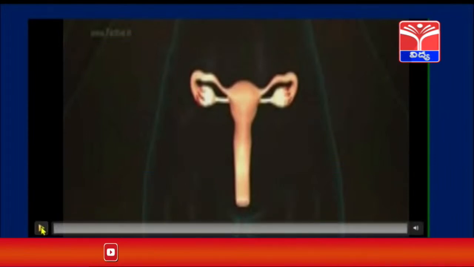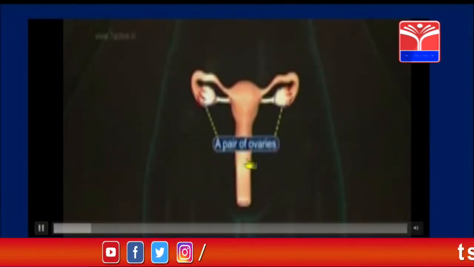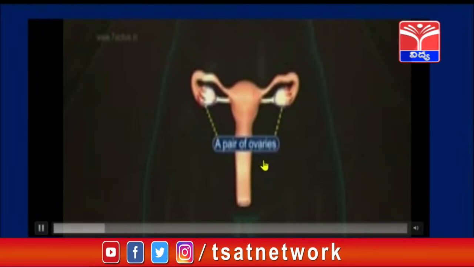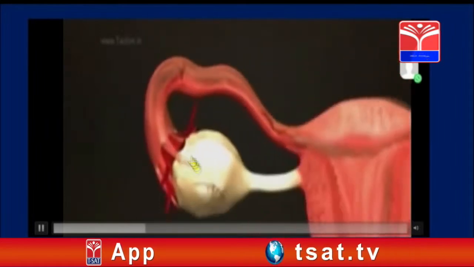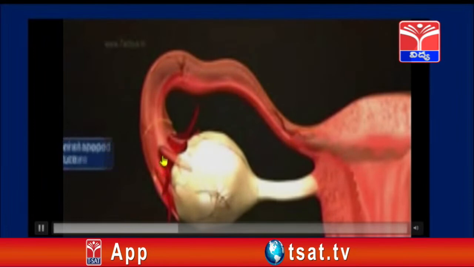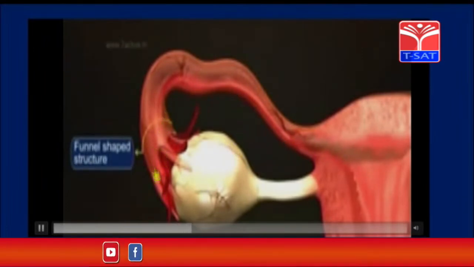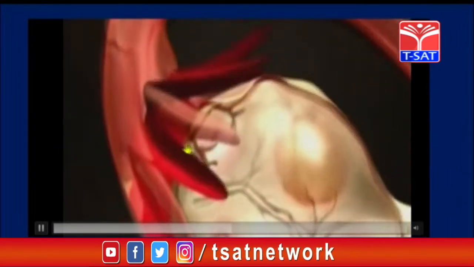See children, you can see here. These are nothing but the female reproductive system. It includes a pair of ovaries, present in the abdominal cavity. See here, these are the ovaries. These are the finger-like projections of the fallopian tubules. These are funnel-shaped structures. What are they called? These finger-like projections are called fimbriae.